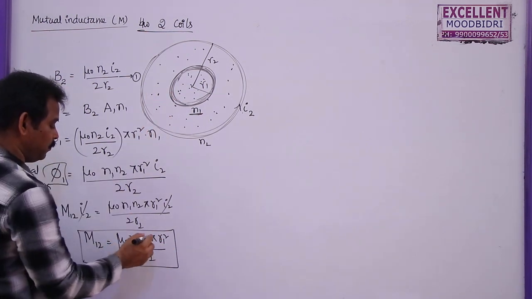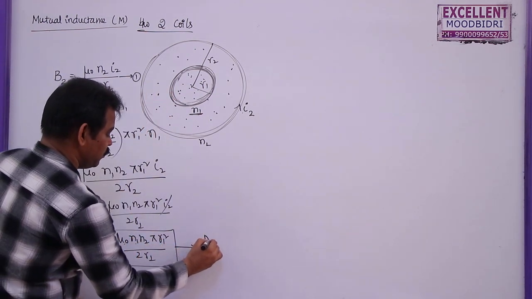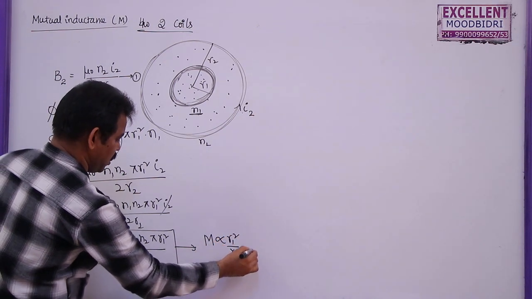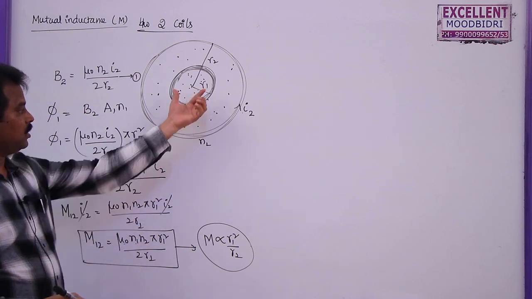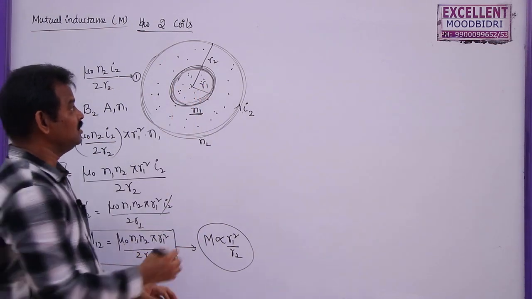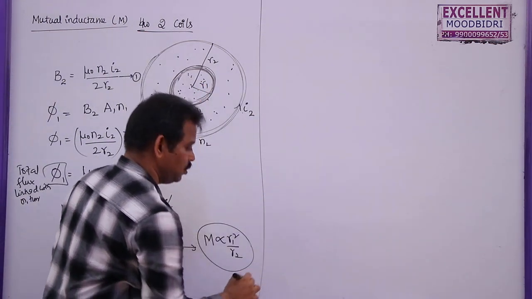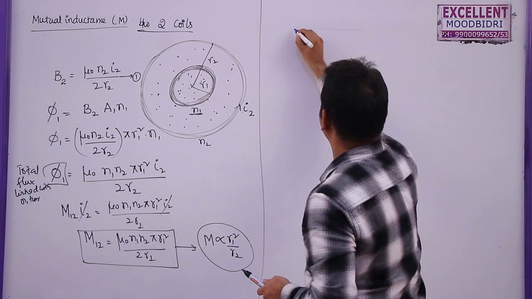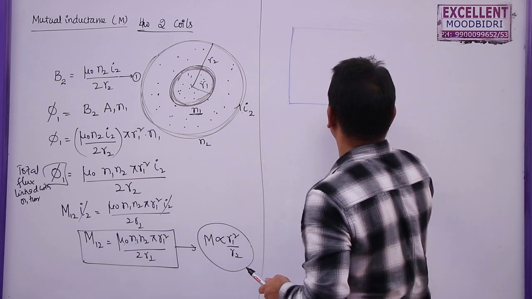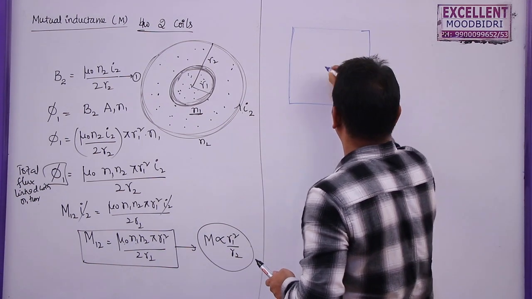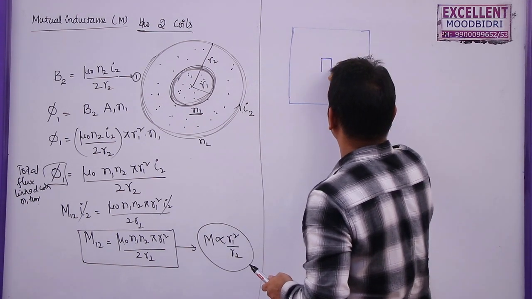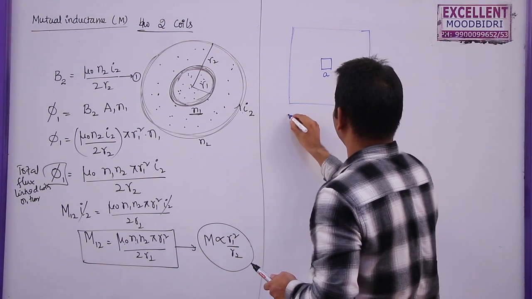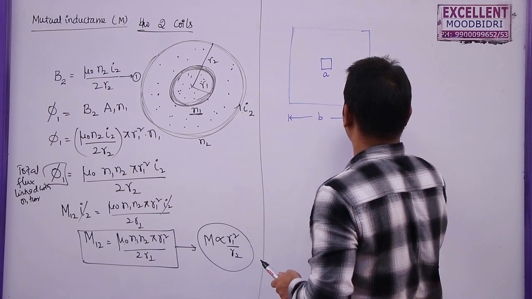For a given number of turns, mutual inductance is directly proportional to R1 square by R2. R1 is the inner radius, R2 is the outer radius. Similarly, if you consider two square loops, this is a square loop and this is a smaller square, and this side is A, this side let us say B.